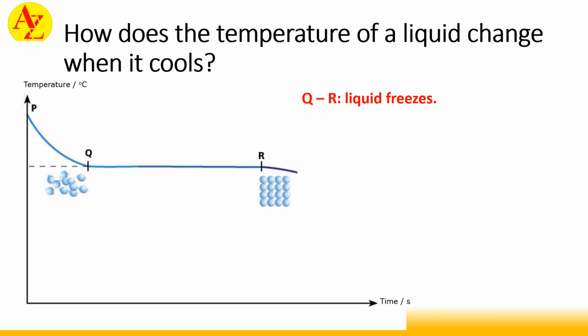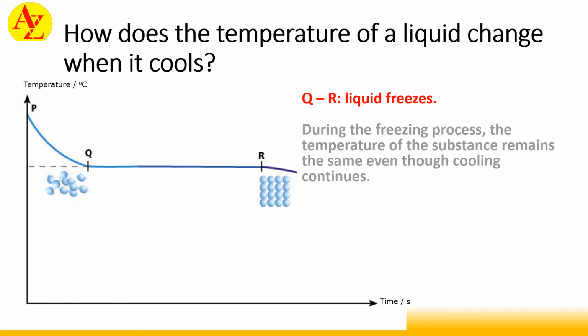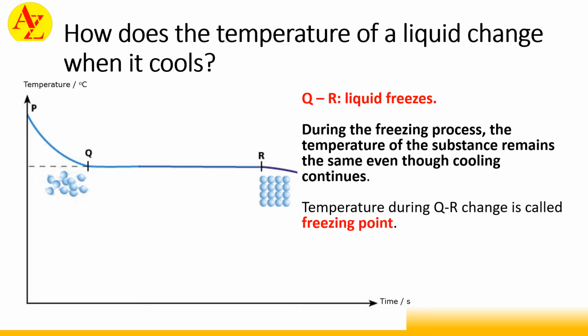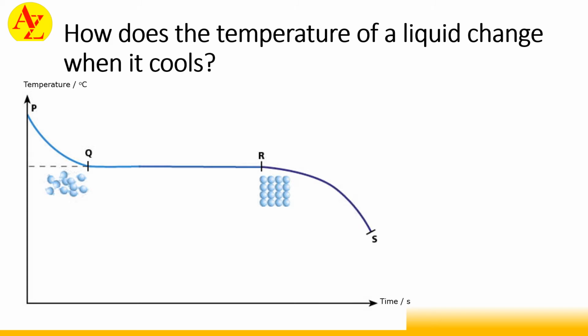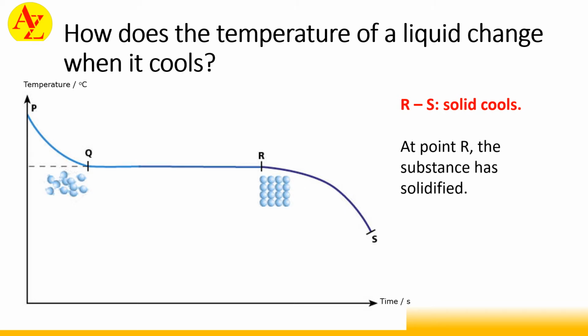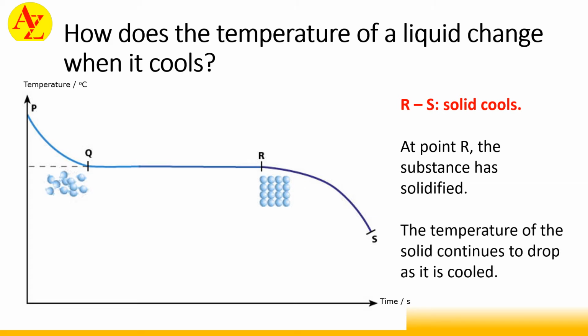Then the process Q to R, the liquid freezes. During the freezing process, the temperature of the substance remains the same even though the cooling continues. The temperature during the QR change is called the freezing point. A mixture of liquid and solid exists here. And lastly, the change from R to S, the solid cools. At point R and beyond, the substance has solidified. The temperature of the solid continues to drop as it cools.